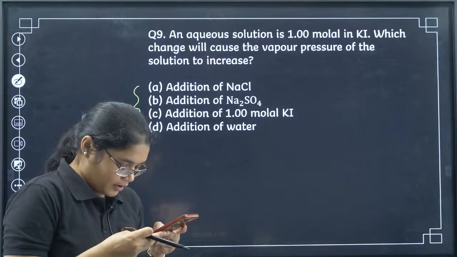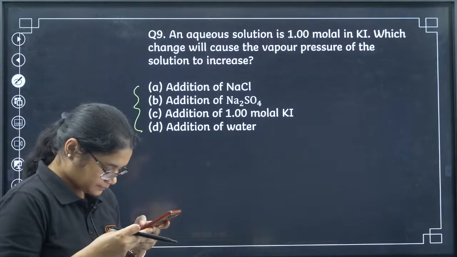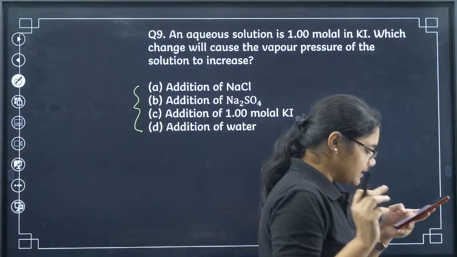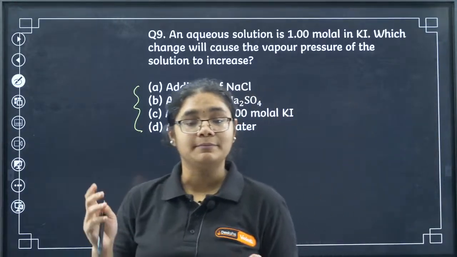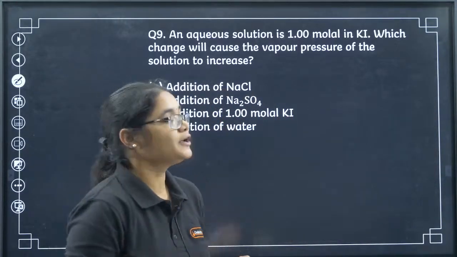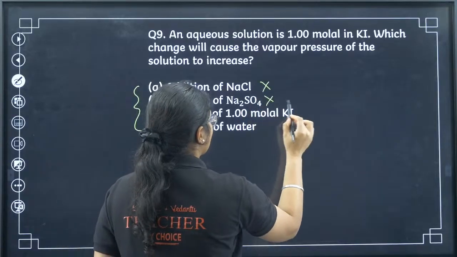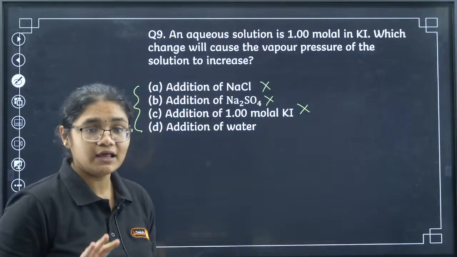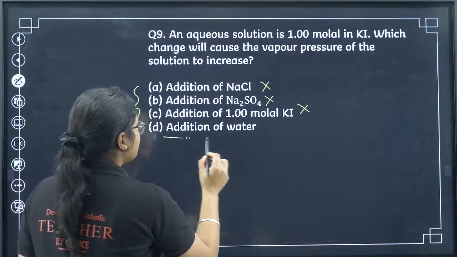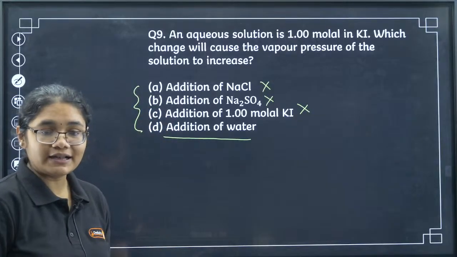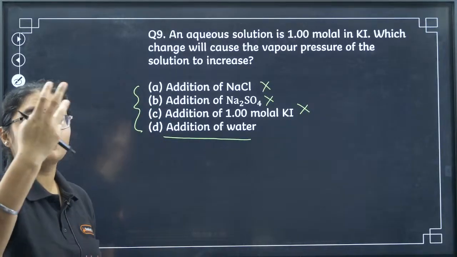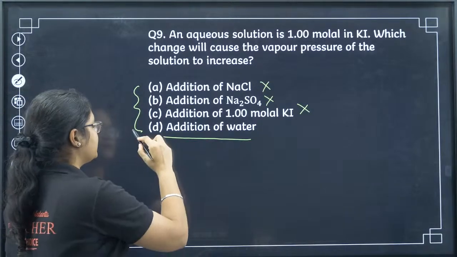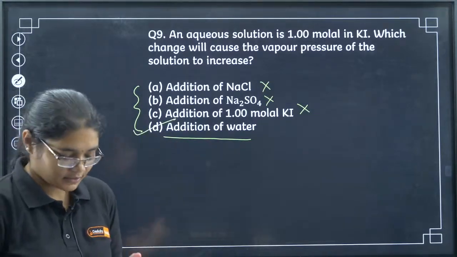So this is a very simple question. Remember, whenever you add any solute, the vapor pressure decreases. So I cannot have these options, because here I am adding solute, so the vapor pressure will decrease. But when you add water, it is volatile, so the original solvent will also evaporate and the vapor pressure will increase. So that is option D here.